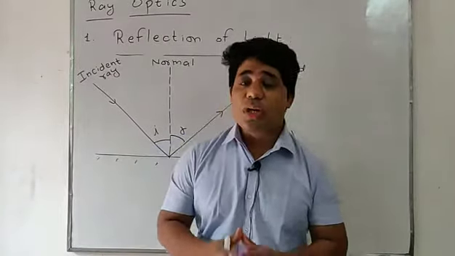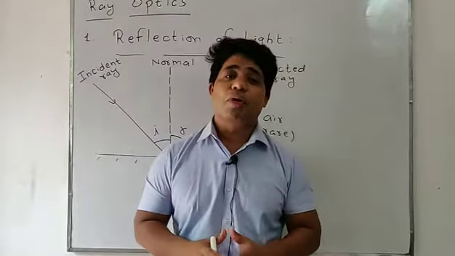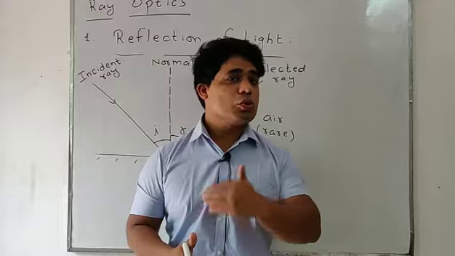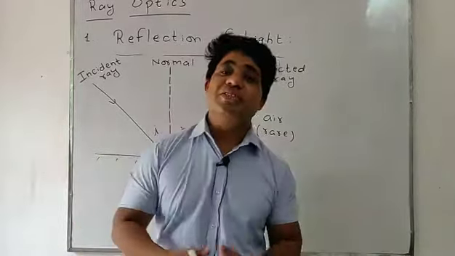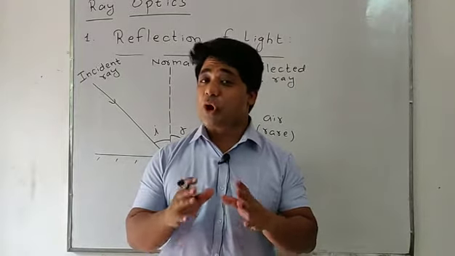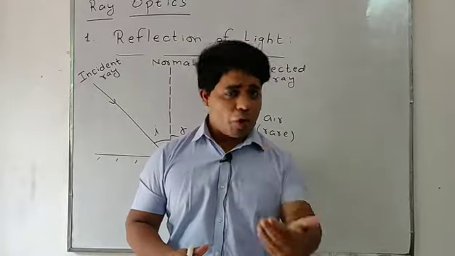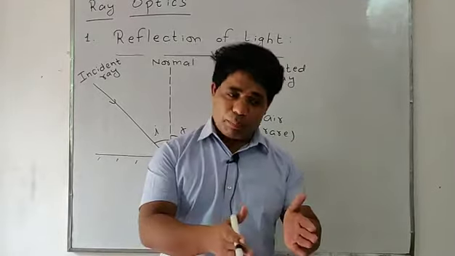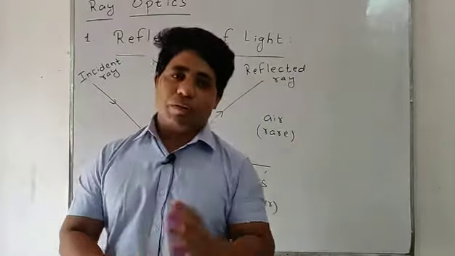Actually, light is a type of energy. Light is a form of energy which enables us to see objects. In this universe, every object emits light waves and we can see the light. We can see the object with the help of light. So light is a form of energy with the help of which we can see objects in this universe.